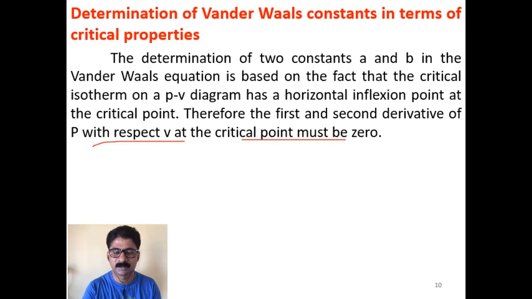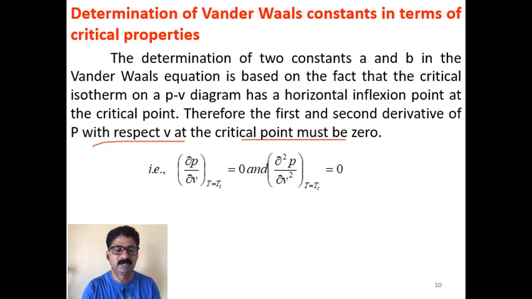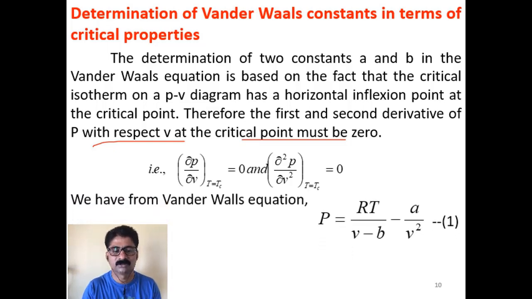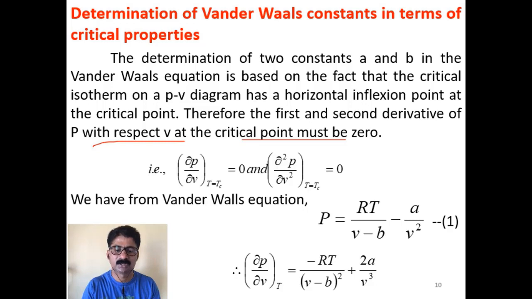That means you have to write the expression for P from the van der Waals equation of state, find the first derivative and the second derivative, equate them to 0, and then express the constants a and b in terms of critical properties. That means ∂P/∂V at T = Tc is 0, and ∂²P/∂V² at T = Tc is also 0. So let us take the van der Waals equation of state and write P = RT/(V − b) − a/V². The first derivative of this is −RT/(V − b)² + 2a/V³. All of you try this yourself.